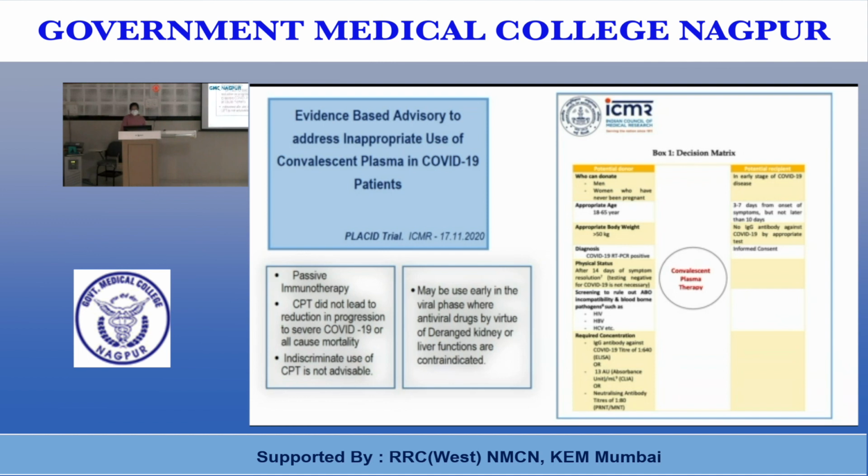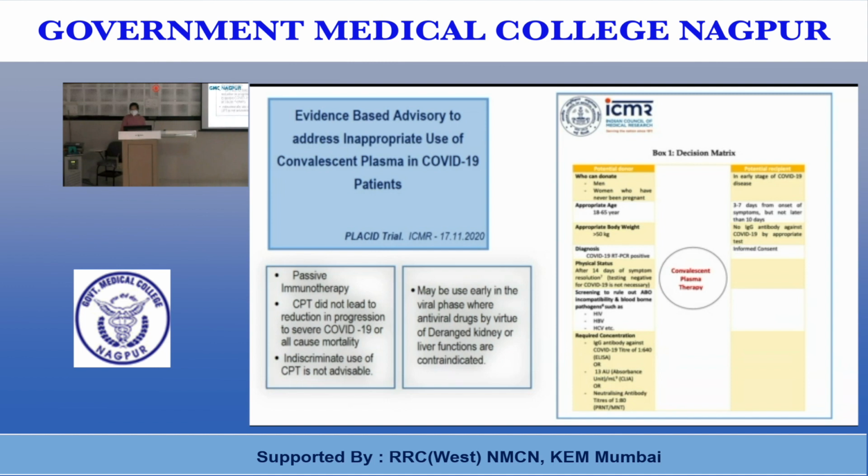These are the criteria for who is a potential donor to give the plasma and who is a potential recipient. Who can donate? Men, or women who have never been pregnant, age 18 to 65 years, approximate body weight more than 50 kg, and patients who are COVID RT-PCR positive after 14 days of symptom resolution. Screening should be done to rule out ABO incompatibility and bloodborne pathogens. The required concentration of IgG antibody against COVID-19 titer is 1:640 or neutralizing antibody titer is 1:80.